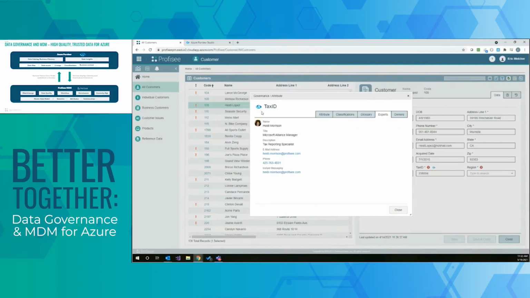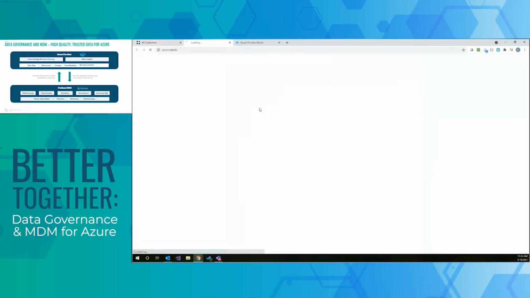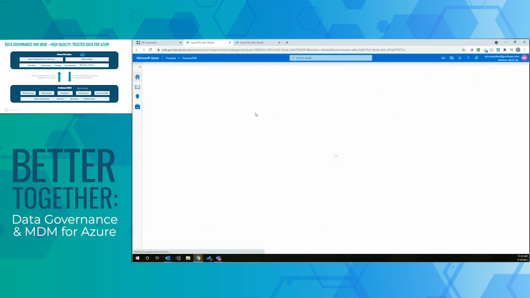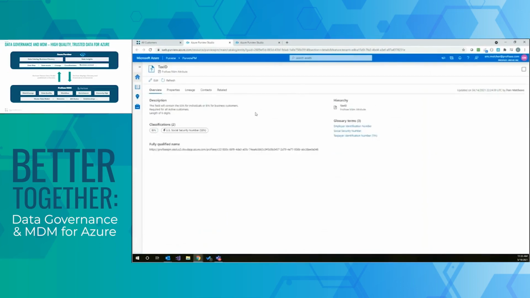Now, in addition to this, if for some reason you would like to actually go browse this in Purview, we've actually created a deep link from Profisee back into Purview. So this will take you straight to that underlying asset within Purview, and provided that you have the appropriate rights, you can go in here and browse further in Purview, leveraging some of its inherent capabilities. Perhaps you'd want to edit or amend some of the governance information that's captured here. And again, as those changes are made in Purview, those will automatically be pulled down and made available back within Profisee.